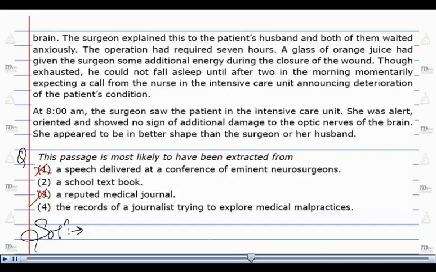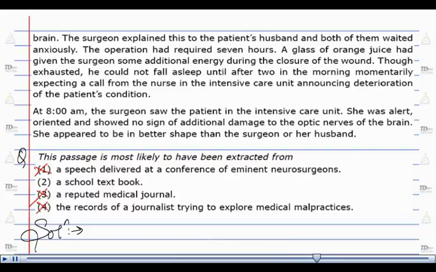The records of the journalist trying to explore medical malpractice is not the answer. Here, no malpractices has been mentioned as such. Here, the whole story is about a lady who had a tumor which has to be operated by a surgeon. Option number 4 is not doing any justice to this particular question. Therefore, option number 4 has to be cancelled out.